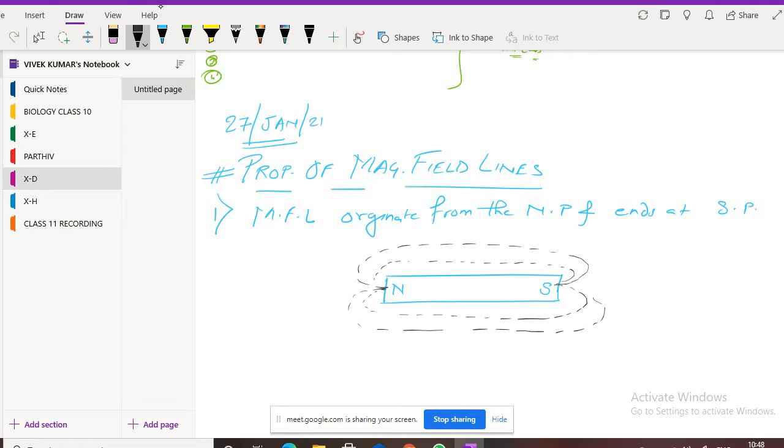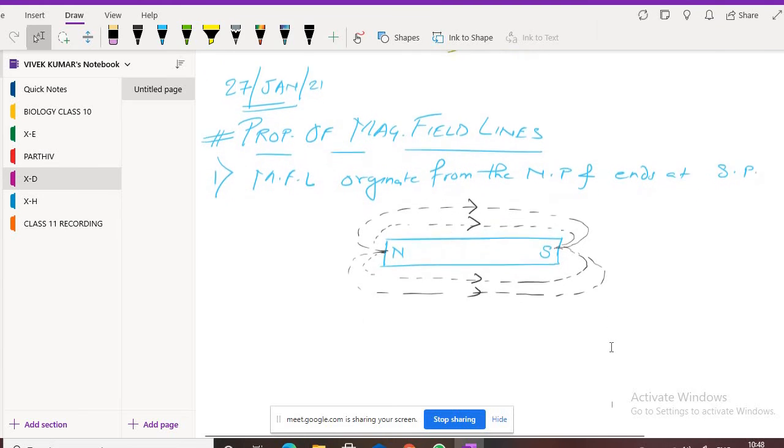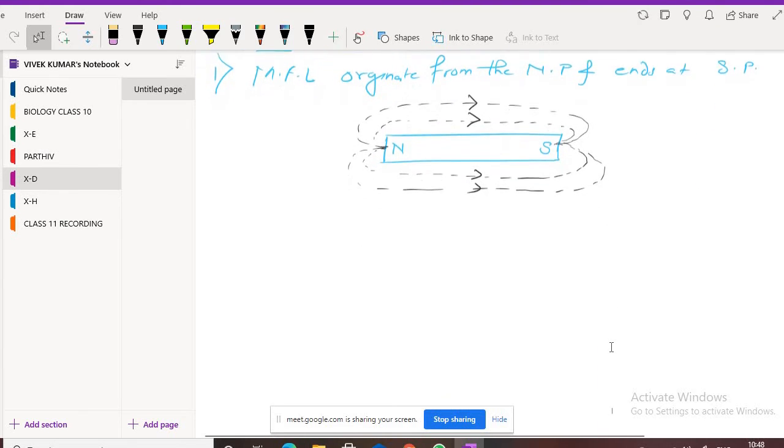So, to show that magnetic field lines start from the north pole and end at the south pole, you have to mark this arrow. Understood? This is the explanation diagram. Have you understood this? Okay, very good.